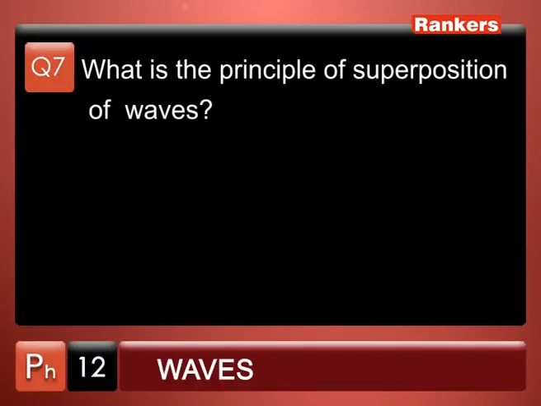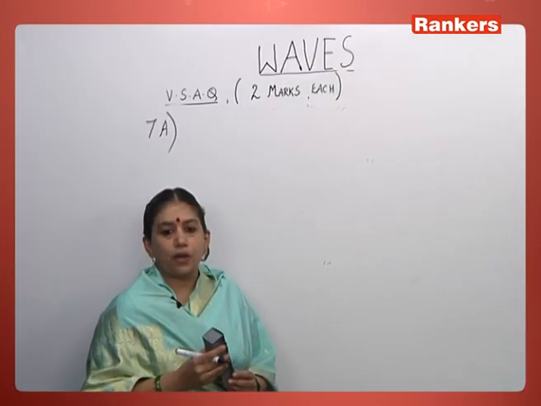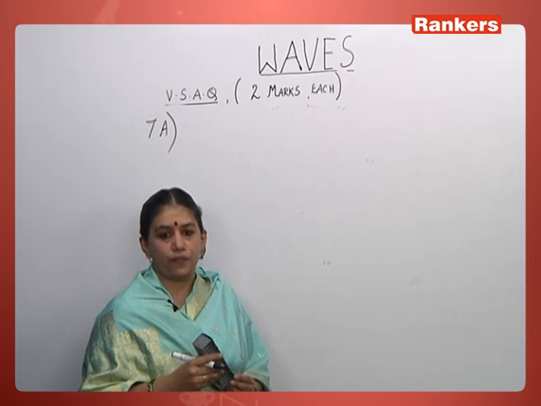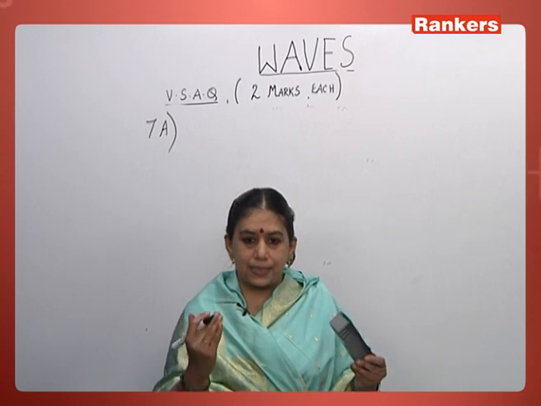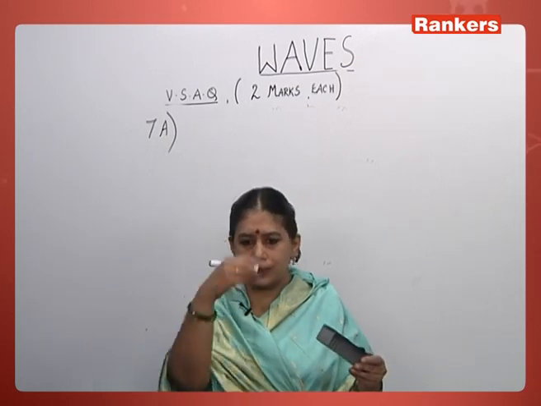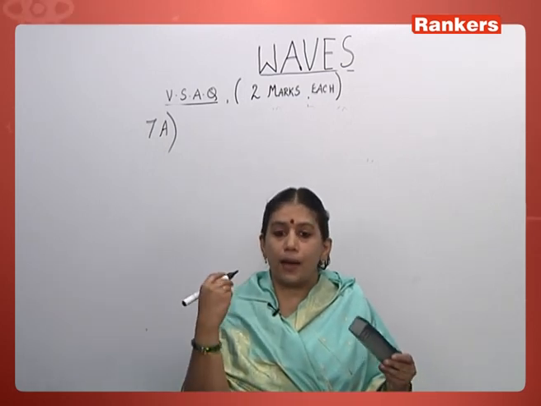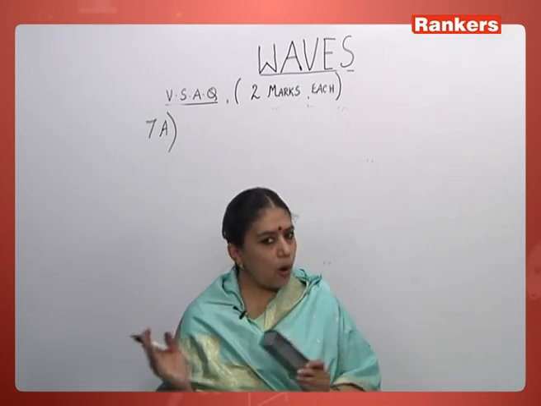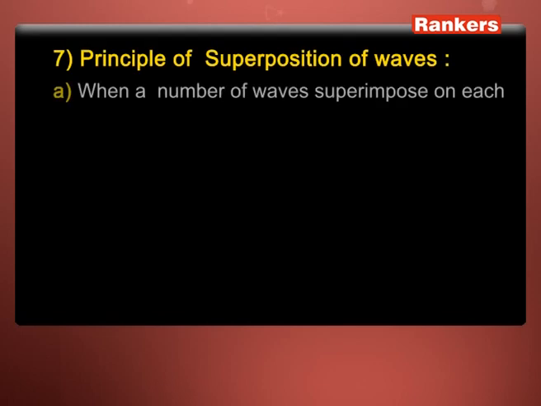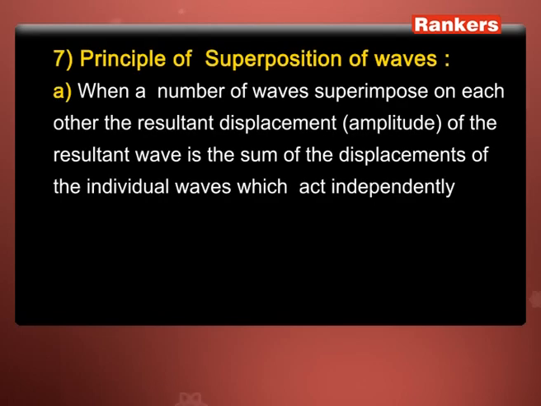Then, coming to the 7th answer, what is the principle of superposition of waves? When we talk about superposition of waves, it is a number of waves or pulses. Pulses are also waves, a disturbance in a medium. They may be moving in the same direction or in opposite directions, but whatever it is, when a number of waves move in a medium, they superimpose, that is, they interfere with each other.